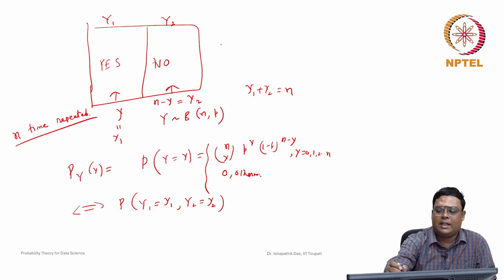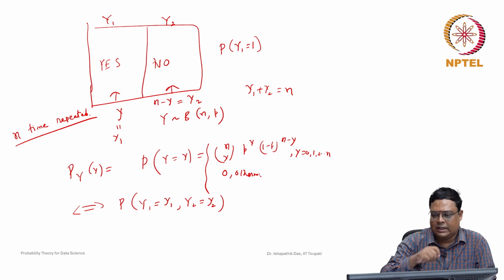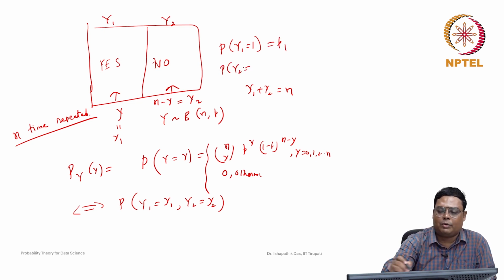So here the probability that y1 occurs, for one trial, once you take the trial, is p1, and the probability that y2 occurs, suppose n is equal to 1, so in that case it is a Bernoulli random variable only. So then y2 will be equal to 1. Basically here y1 and y2 are opposite. So y2 being 1 means this category, and it may mean 0 observation for the other. So this is nothing but p2. So p1 plus p2 is equal to 1 in total.